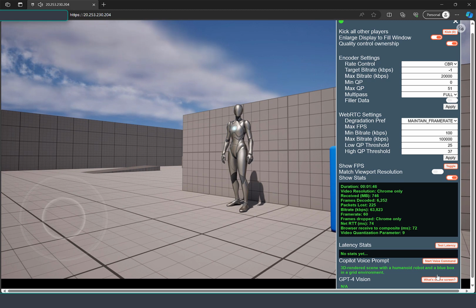3D rendered scene with a humanoid robot and a blue box in a grid environment.